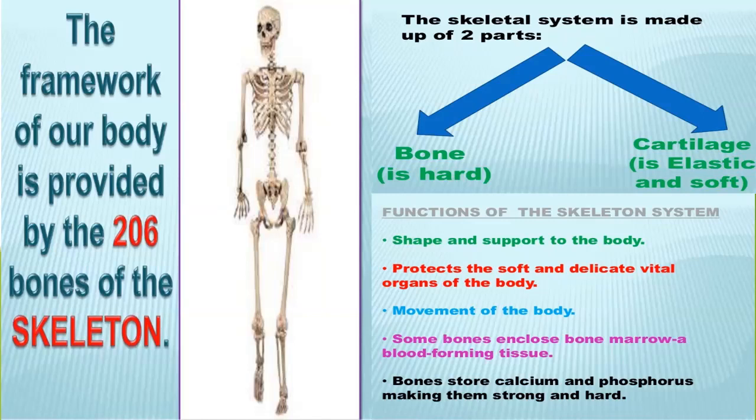The skeletal system is made up of two parts. First is the bone and second is the cartilage. Bones are hard and cartilage is elastic and soft. Cartilage is a kind of soft and elastic bone. Most of the skeleton is made up of bone, but it has some cartilage also. Cartilage is present in different body parts.